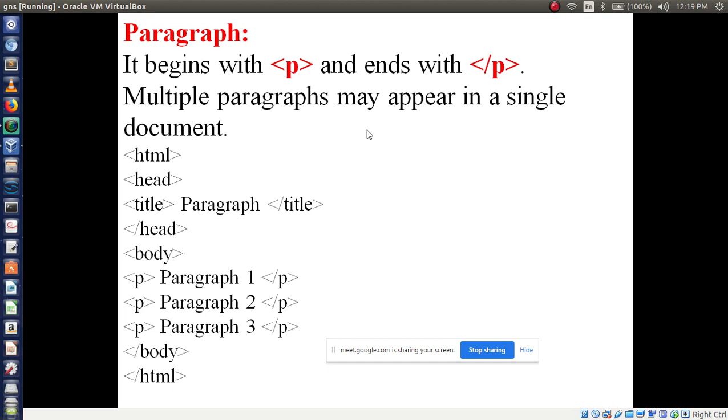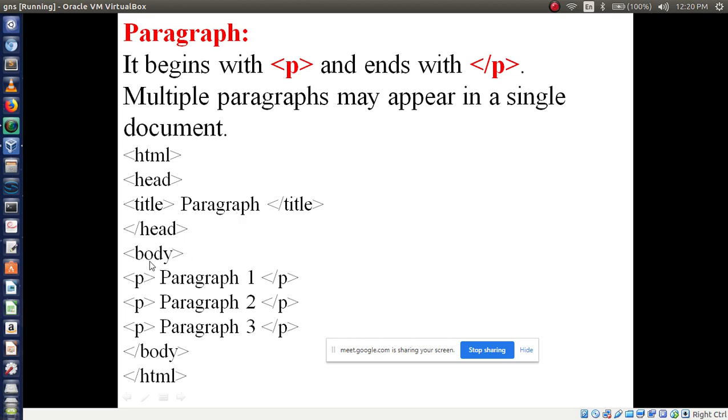In a Java program, if you are going to print any data, you have to use SOP, right? System.out.println. In the same way, if you want to display any information on a web page, you have to use the p tag. That is the meaning. Here I am writing the title as paragraph. The web page title means paragraph.